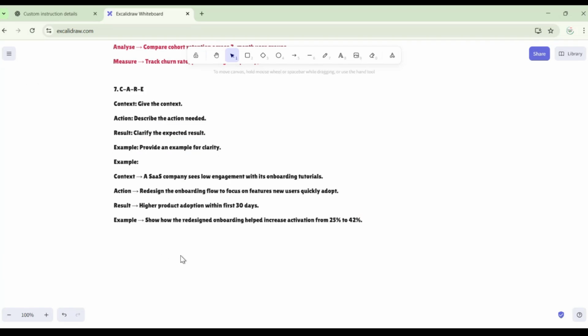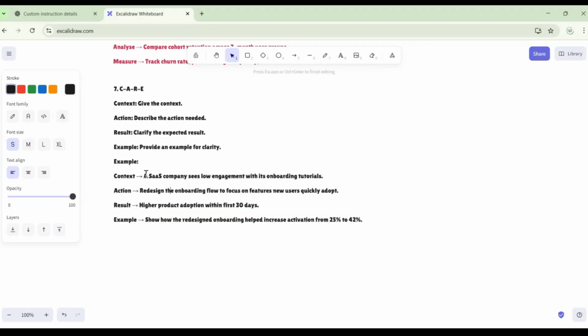That means you can give an example, a short example. So how the redesigned onboarding helped increase activation from 25% to 42%. If you read the context, a SaaS company sees low engagement with its onboarding tutorials. Action: redesign the onboarding flow to focus on features new users quickly adopt.